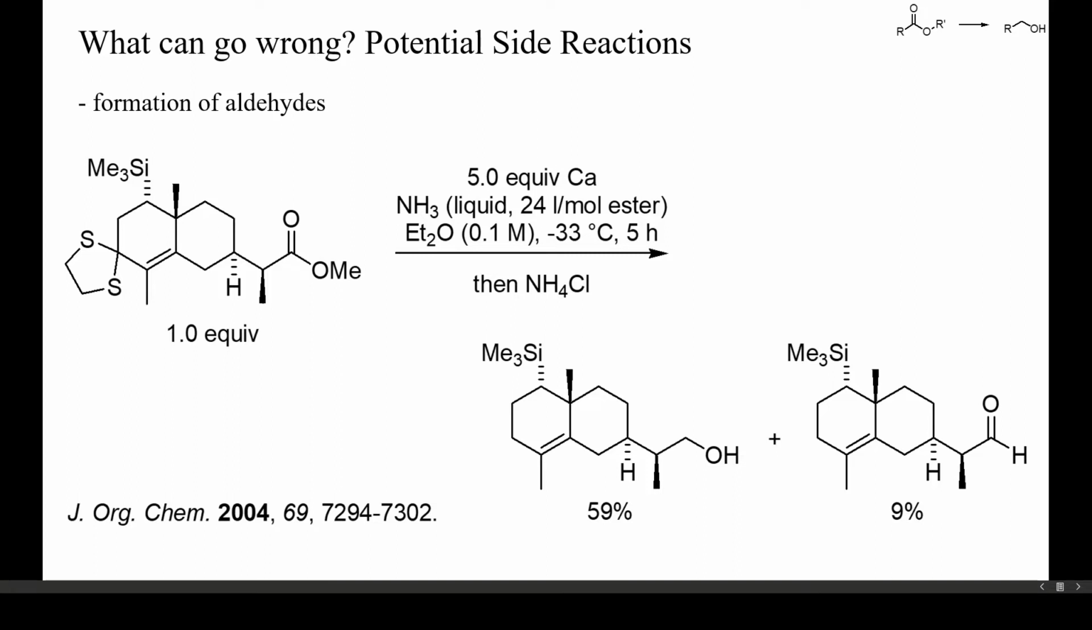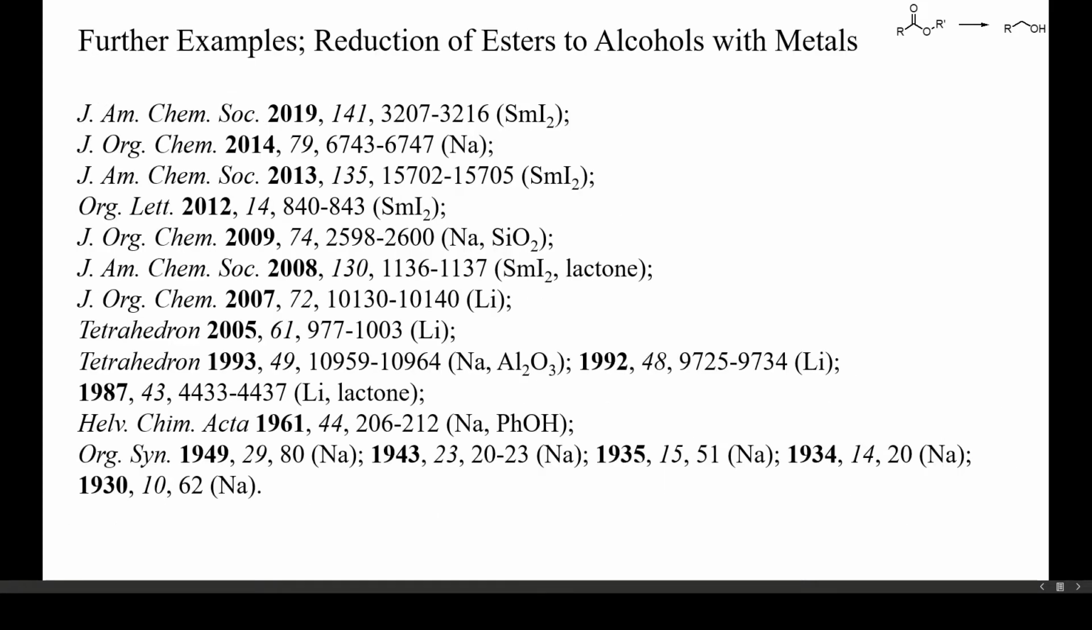In this example, 4 equivalents of calcium were required for a complete reduction, and the slight excess employed was not enough to attain clean product formation. On a previous slide, a similar reaction was performed with 26 equivalents of calcium, and almost 80% of primary alcohol was obtained. Here are some further examples, including reductions with samarium iodide, which also proceed by single electron transfer. These references are also in the description of this video.